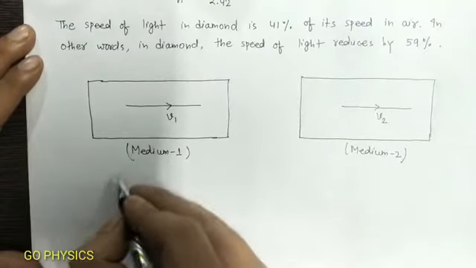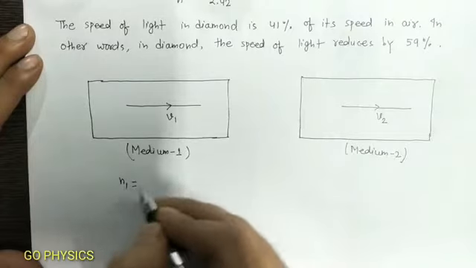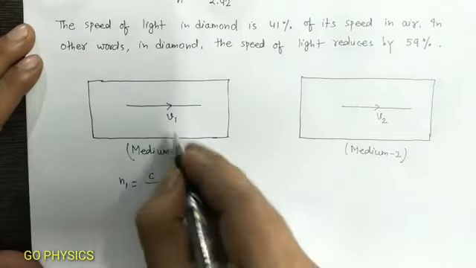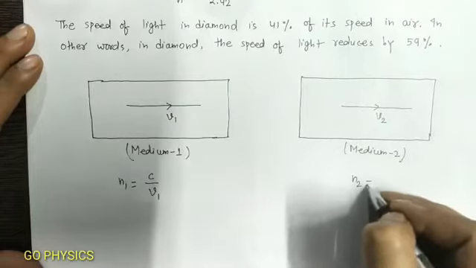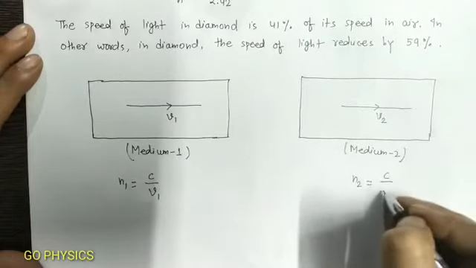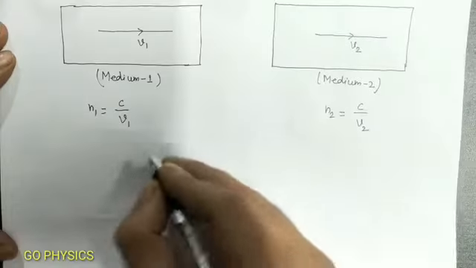Refractive index of medium 1 will be equal to C by V1 and refractive index of medium 2 will be equal to C by V2.